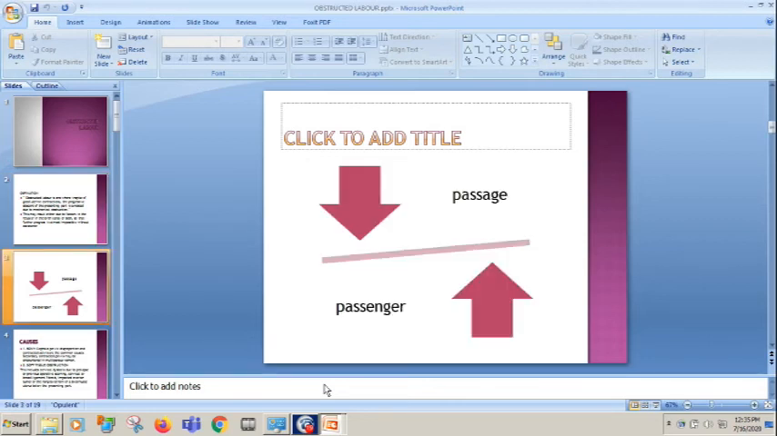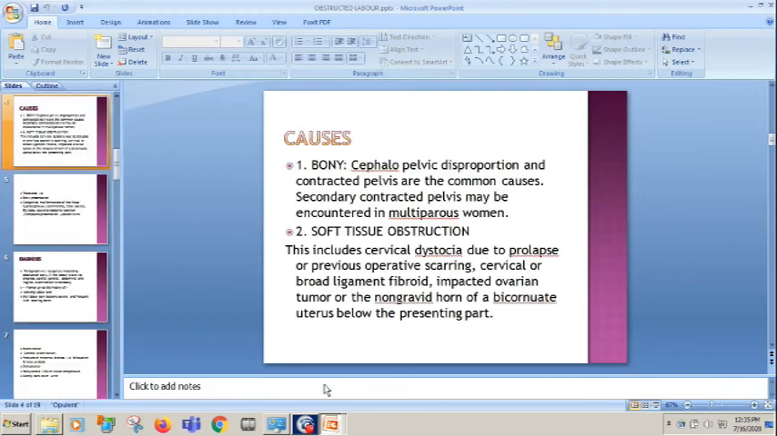So there is always a passage or a passenger problem which causes obstruction. Causes may be bony. Bony means cephalopelvic disproportion, the contracted pelvis: maybe the pelvis is not good, or the head is very big, or the baby is very big. Secondary contracted pelvis may be seen in multiparous women because of fibrosis. Soft tissue obstruction includes cervical dystocia due to prolapse or previous operative scarring, cervical or broad ligament fibroid, impacted ovarian tumors, and a non-gravid horn of the uterus, which can obstruct below the presenting part.